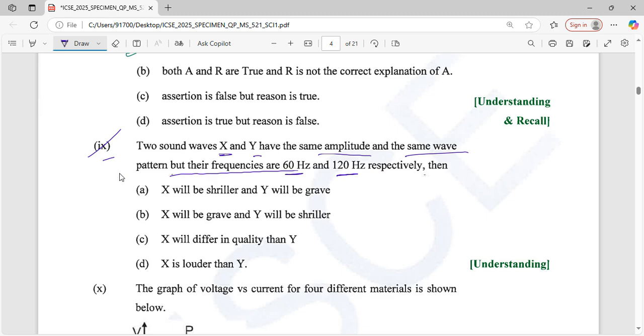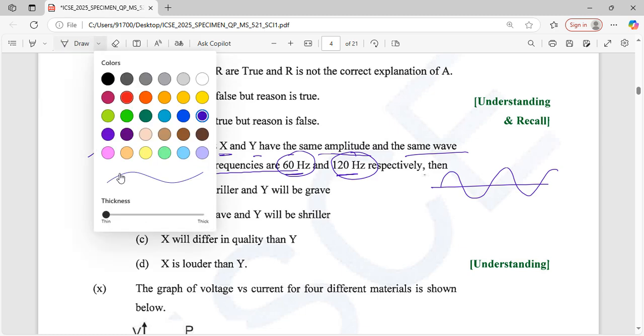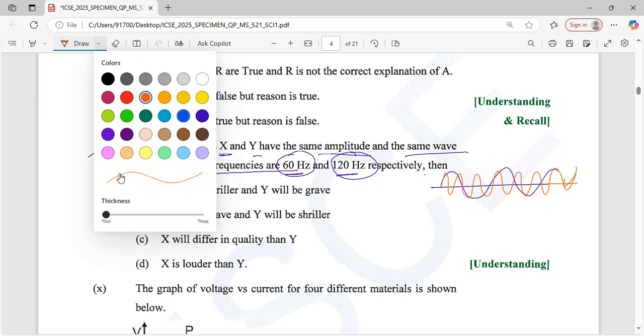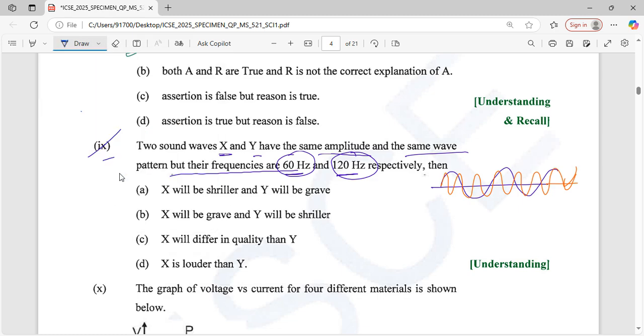If there are two frequencies, but both have same amplitude, same pattern, suppose the blue line represent that 60 Hz frequency, and the yellow line represent the 120 Hz frequencies. So what is the correct explanation?